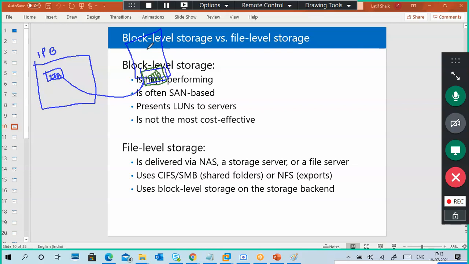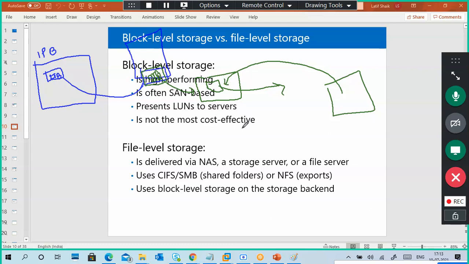For example, I created a shared folder in this 2 terabytes and I gave access to this shared folder to my client. So my client puts data into the shared folder. Where is it actually stored? In this 2 terabyte disk only.